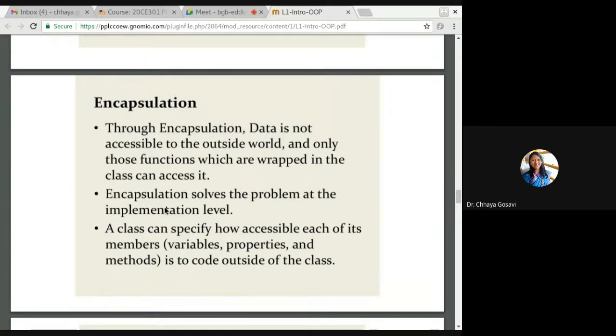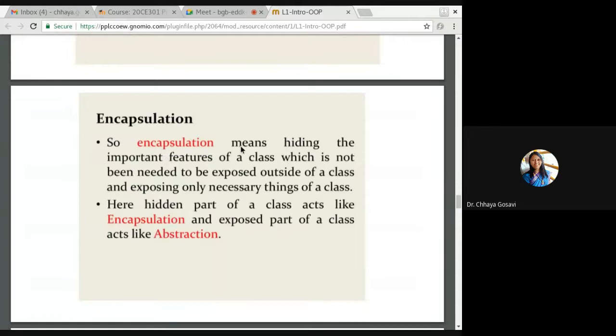We'll come to abstraction. A class can specify how accessible each of its members, that is variables, properties and methods, is to code outside of the class. So you can specify with the help of access specifiers which methods are allowed, which can be public methods, which can be private methods. So encapsulation means hiding the important features of a class which are not needed to be exposed outside of the class and exposing only necessary things of a class. Here the hidden part of the class acts as encapsulation and the exposed part of the class acts as abstraction.